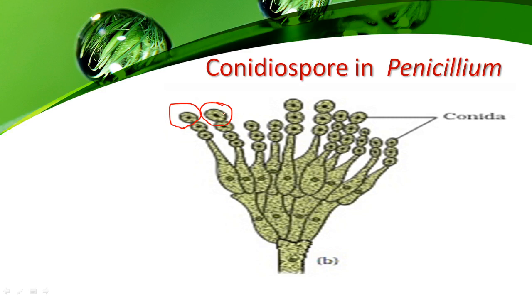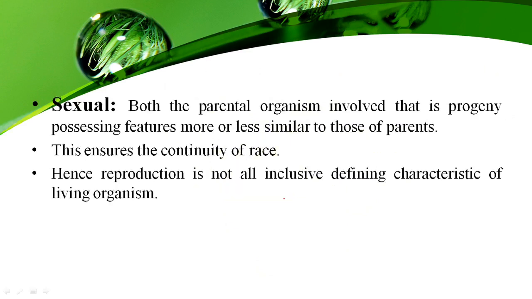There is a presence of spores and those spores are called conidiospores. Means the single individual is involved in the reproduction, that is called binary fission. The next, second way of reproduction, is the sexual method of reproduction. What is the significant phenomenon here?